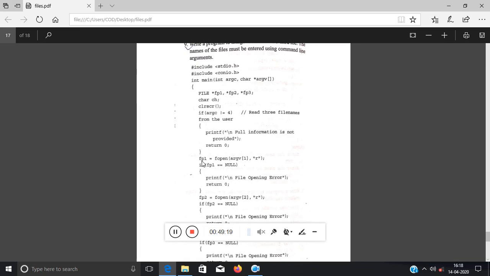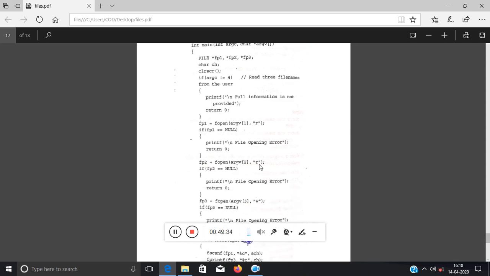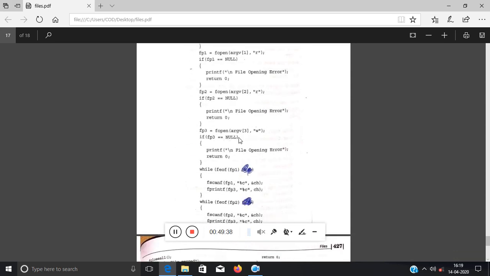So see here, fp1 equal to fopen. Previously you were passing the file name. Now that file name is stored in argv1. That's why I have passed argv1 over here. Remaining syntax is the same, read mode. If it is null, then file error. argv2 will also be opened in read mode. If it is not, then exit. argv3 will be opened in write mode. If it is null, then return 0.